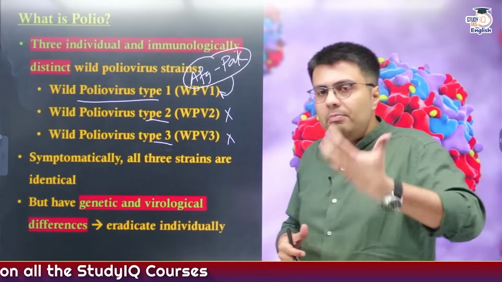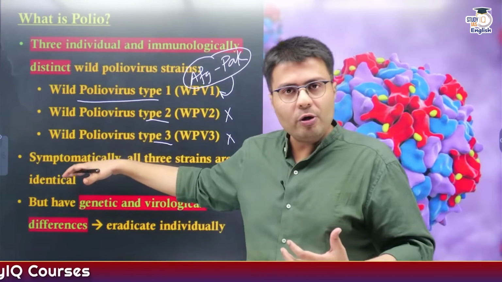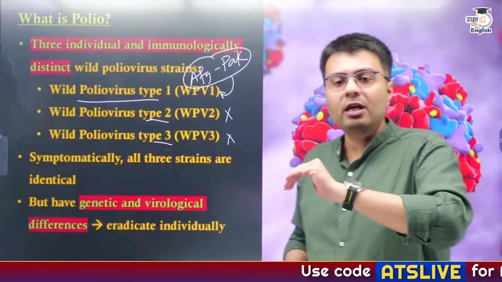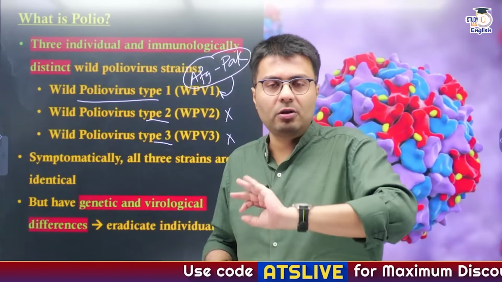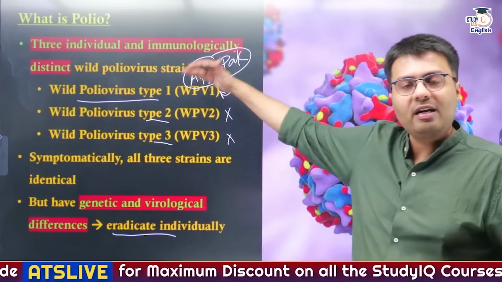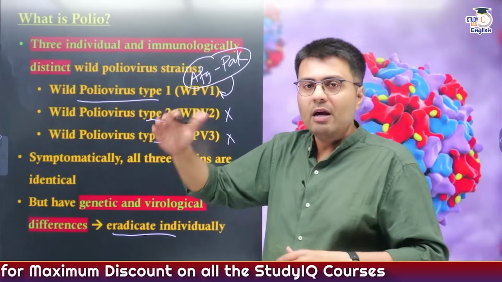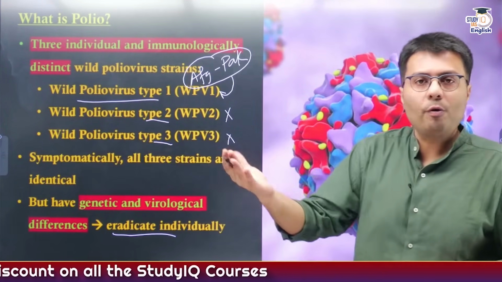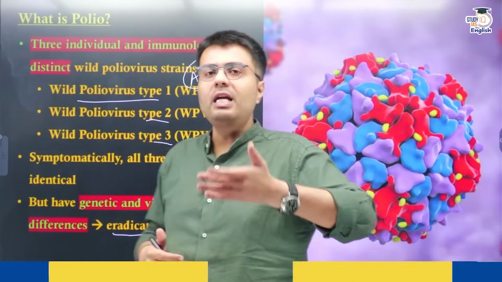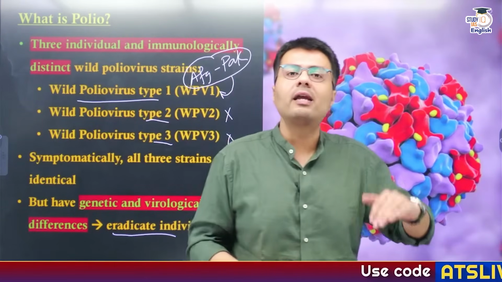Now in terms of symptoms, all these three strains of poliovirus have the same types of symptoms, but when it comes to their genetic and virological structure, these are very different, and therefore you need to eradicate these three types of viruses individually. One type of vaccine won't be effective in dealing with all these strains, right? So this is what you needed to know about the different types of virus that exist today.